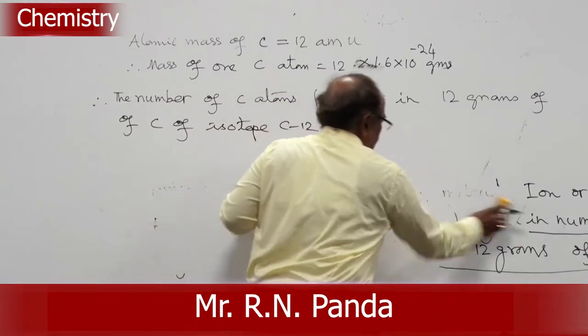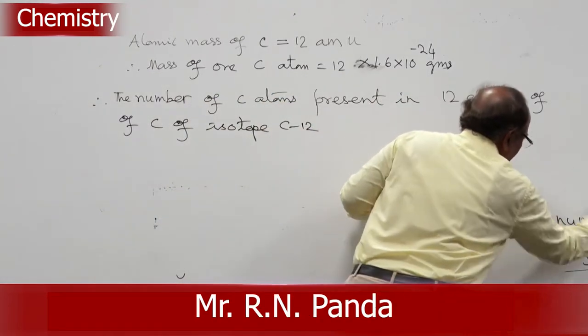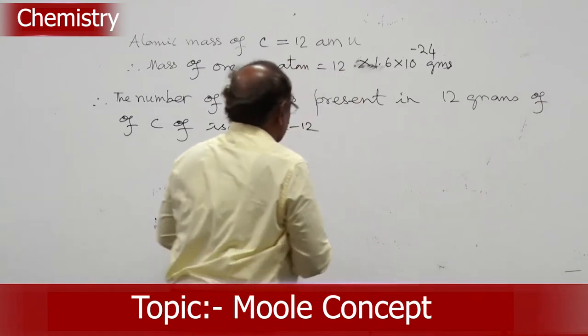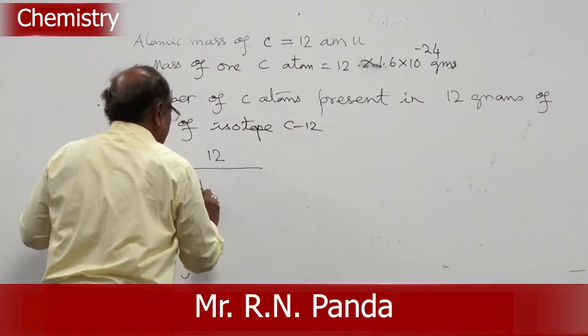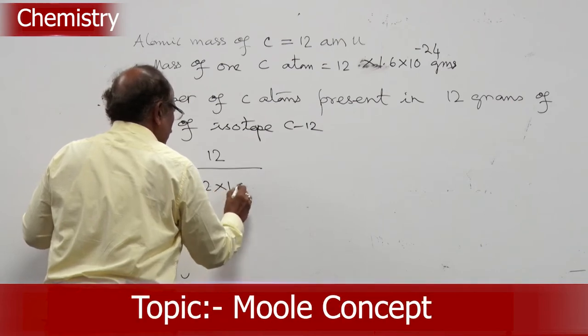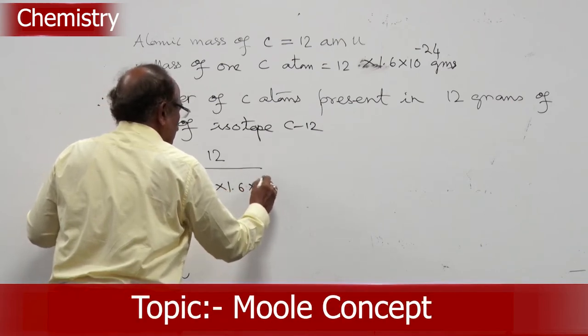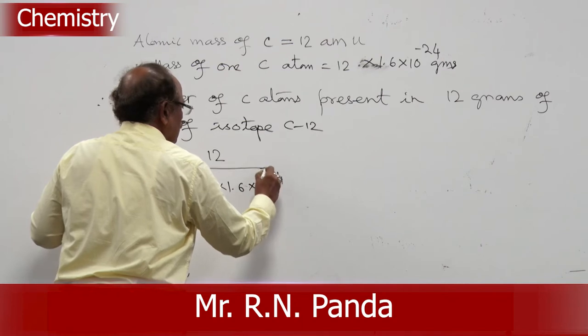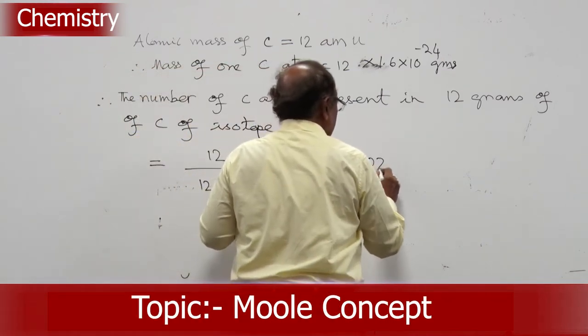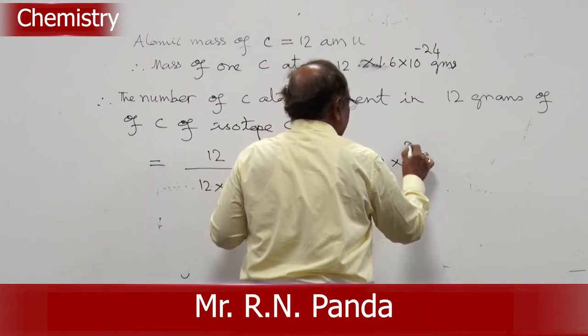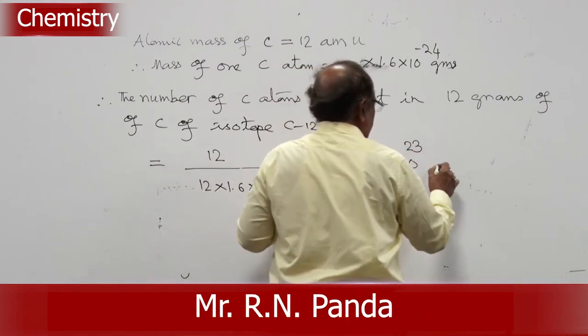The number of atoms will be the 12 gram by mass of a carbon atom. So, that will be equal to how much? 12 by 12 into 1.6 into 10 to the power minus 24. So, that comes to 6.02 into 10 to the power 23 atoms.